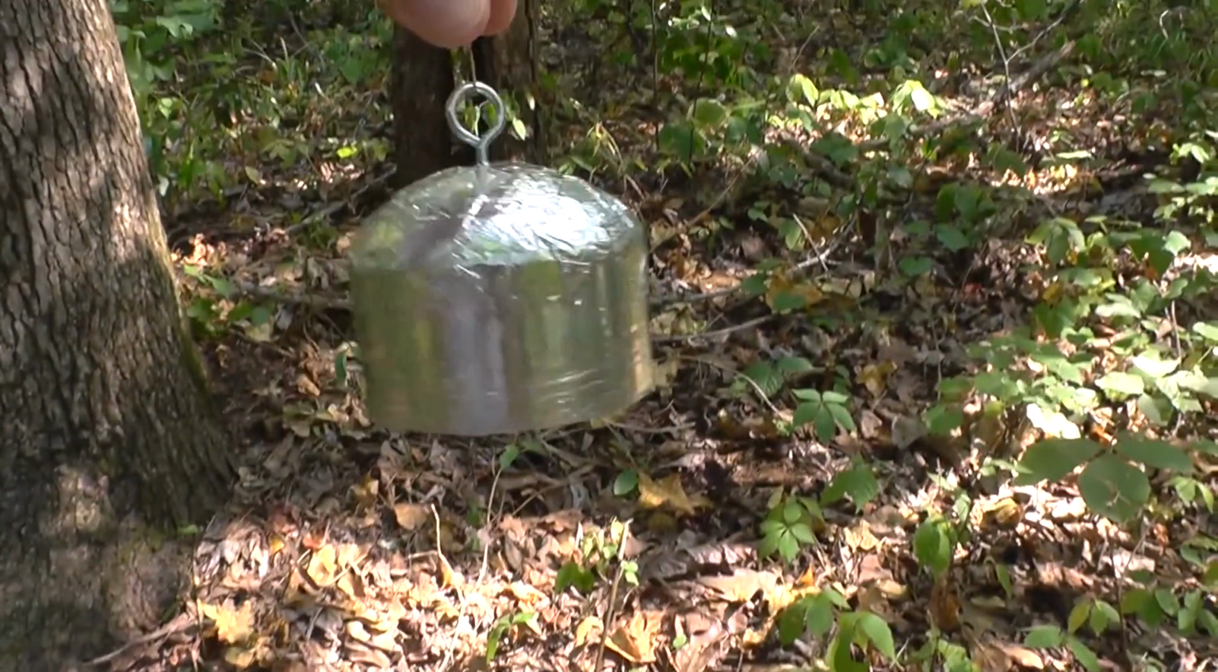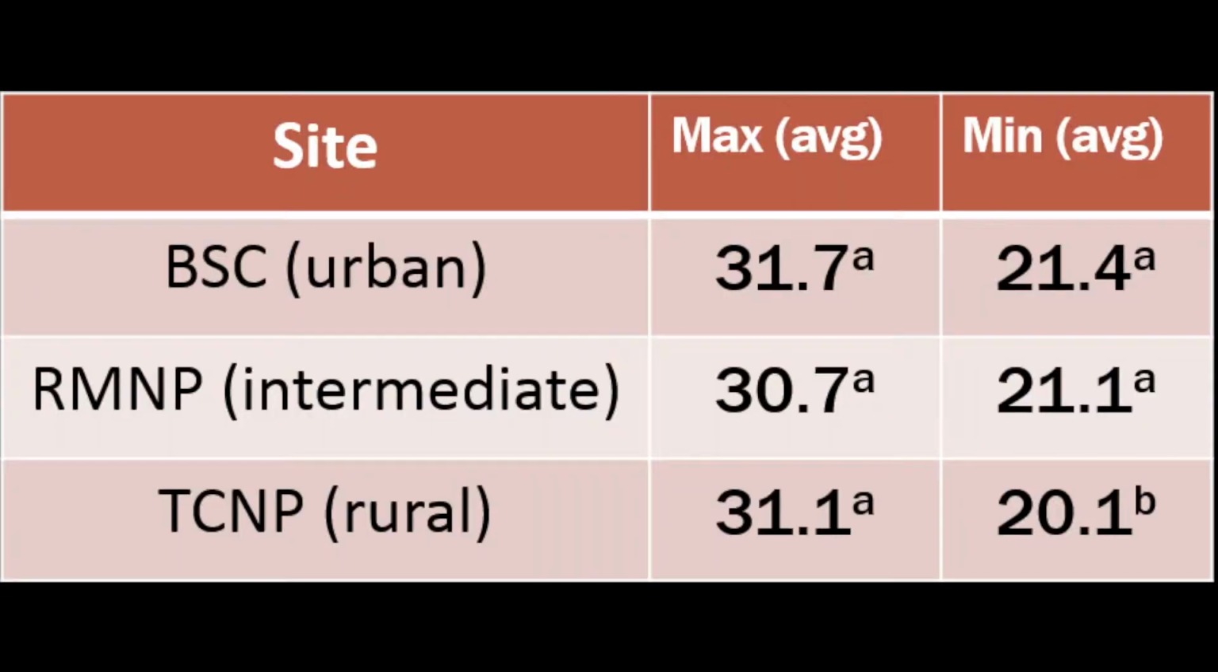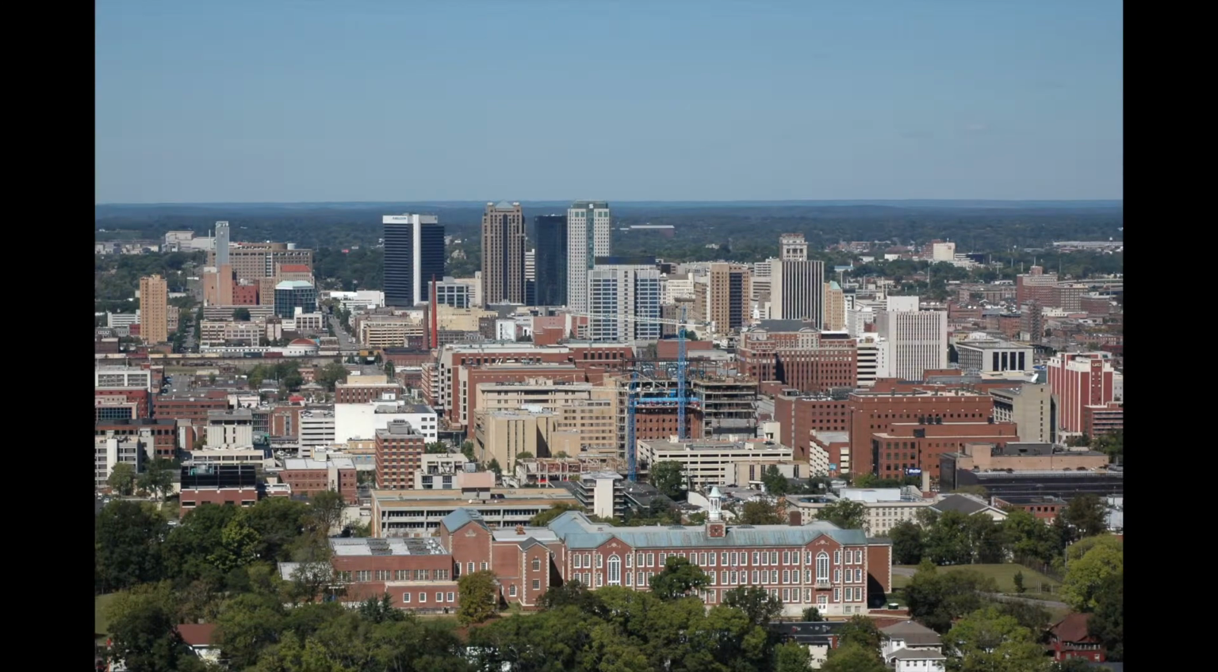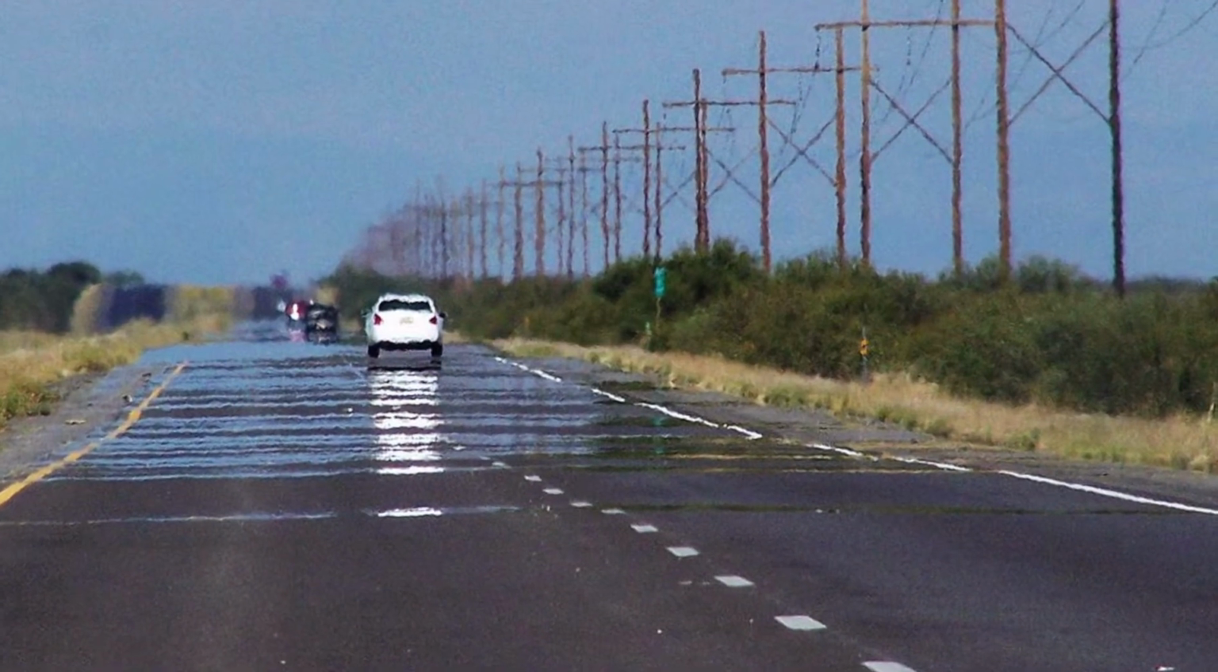So we set out temperature probes at several different locations, and these probes recorded temperatures once an hour for several months. What we found is that there were slight but reliable differences in maximum temperatures, or the daytime high temperatures, between the rural, intermediate, and urban sites. The biggest differences that we saw, though, were in the minimum temperatures, or the nighttime lows. This is where urban heat islands are especially influential. In urban areas, it does not cool down as much at night because the city is re-radiating all that heat that it has absorbed throughout the day.